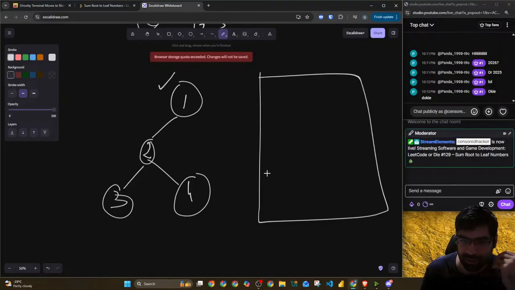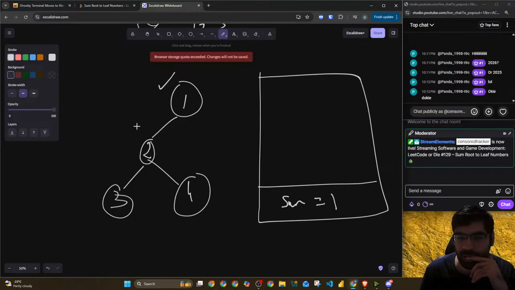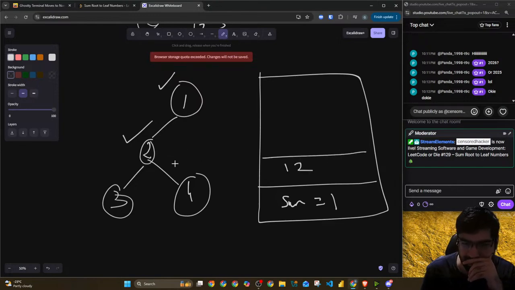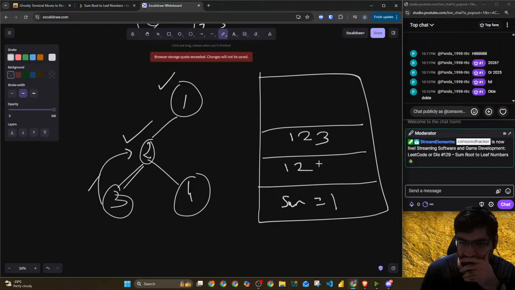When we are here, sum will be equal to 1. Then we call recursion and we reach 2. So sum will become 12. Then the split happens and we are first going to the left one. So sum for now here will be 123. We need to return this back. Once we go here, there is no leaf node, so we will return the sum.